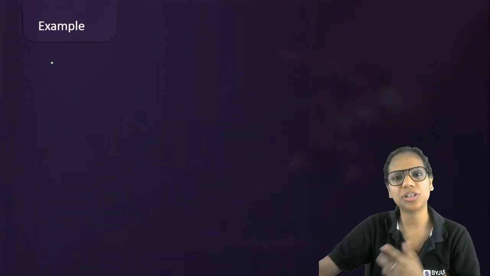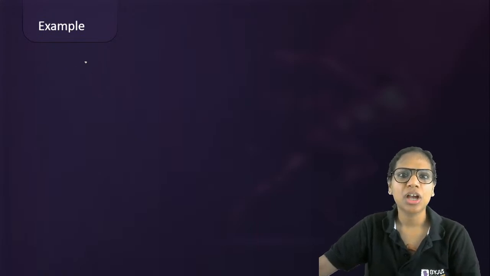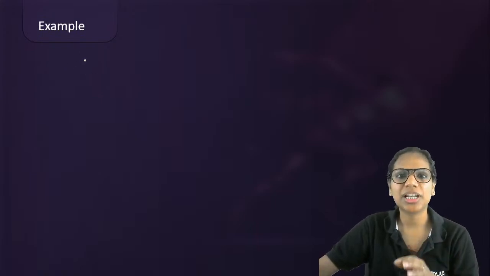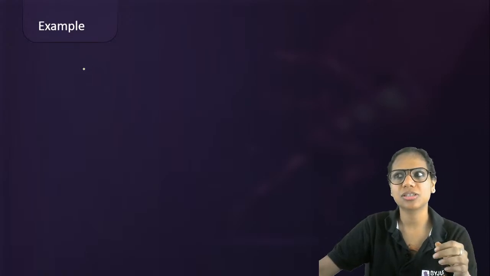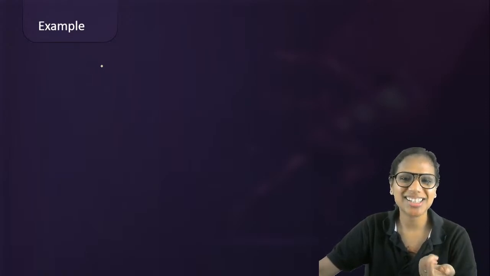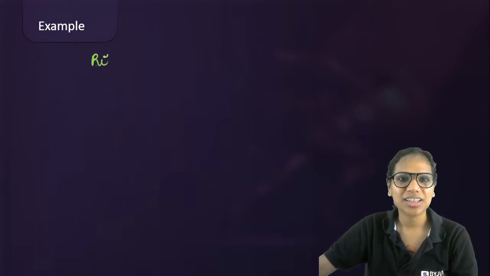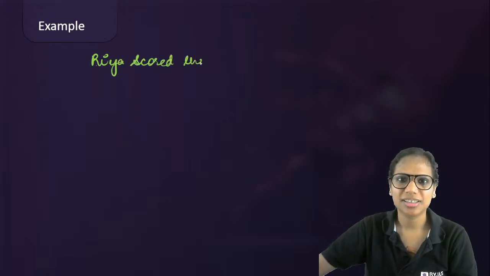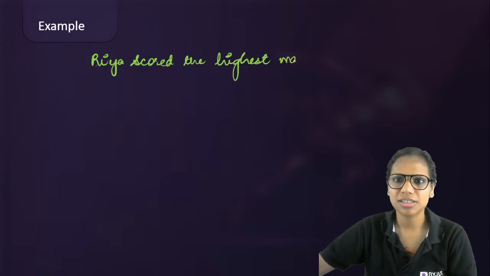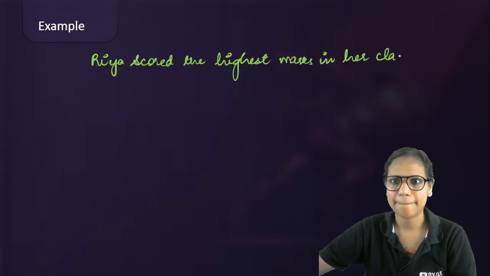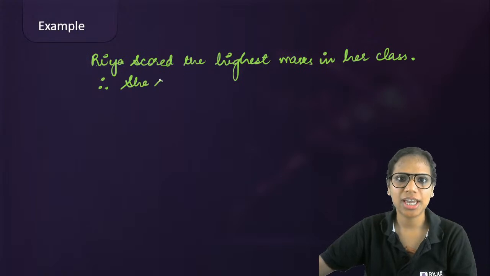A very basic example that I like to take with students because it's something that they very intuitively understand is that Riya scored the highest marks in her class. Therefore, she can be called intelligent.